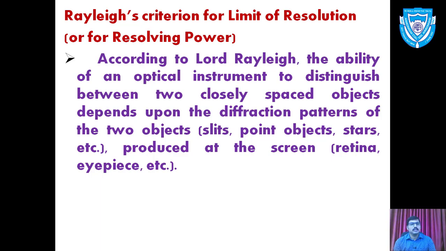What we have given in this slide is, according to Lord Rayleigh, the ability of an optical instrument to distinguish between two closely spaced objects depends upon the diffraction patterns of the two objects, either slits, point sources, point objects, stars, etc., produced at the screen, maybe at the retina or eyepiece. So the important part in Rayleigh's criterion is the diffraction pattern.